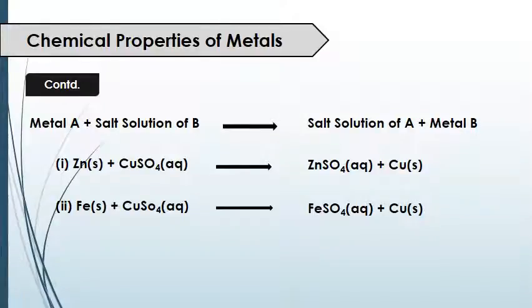It is also a displacement reaction and gives copper. Here you can see zinc is a highly reactive element, that's why it takes the place of copper and forms zinc sulfate. Next, iron. Iron is also a highly reactive metal. It also takes the place of copper in the copper sulfate solution.